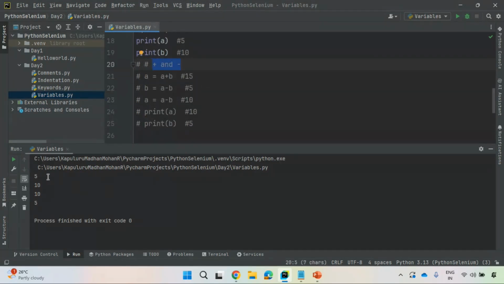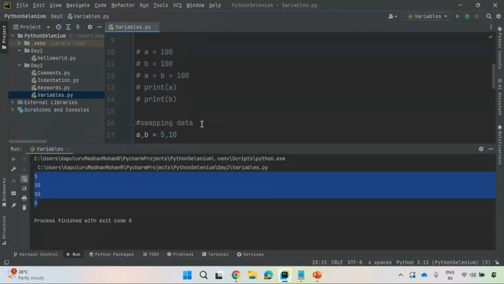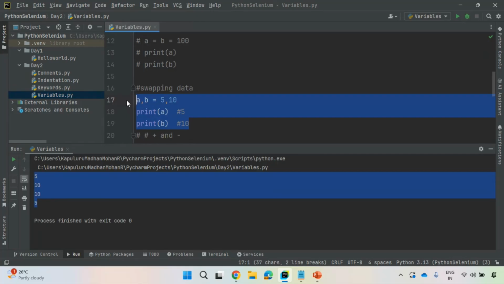All right, you see here A equal to 5, B equal to 10 before swapping. After swapping, A equal to 10, B equal to 5. Right? This is how you can work with the data. You can play with the data inside a variable. You can play with data. Good.